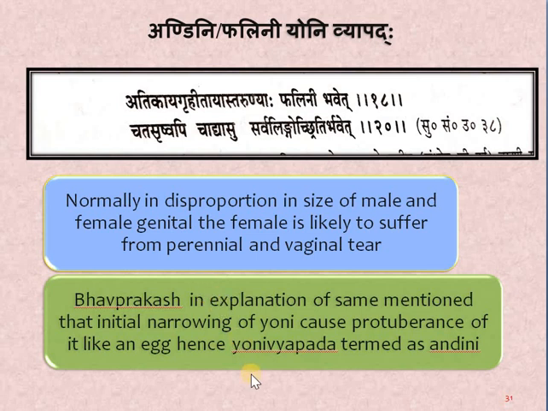Also, Acharya Bhavaprakash has told in his shloka that there will initially be narrowing of the yoni, which will cause its protuberance like an egg. So if the vagina is initially too narrow, later on there might be a protuberance of it which resembles an egg. Hence it is called Andani Yoni Vyapata. That again means protuberance of the yoni, meaning the anterior vaginal wall or posterior vaginal wall bulging out, the prolapse of this organ. So this is all about the understanding of prolapse and its correlation with Ayurveda.